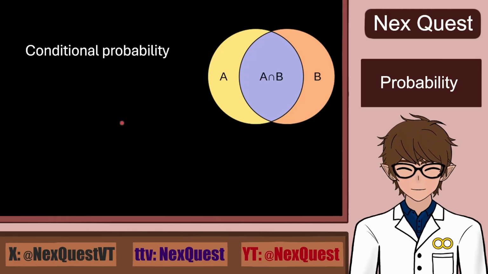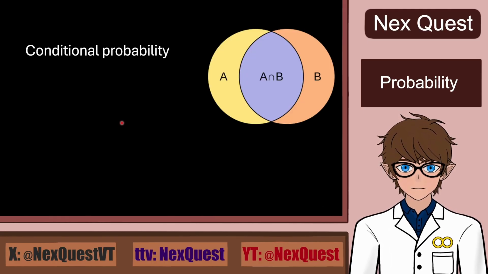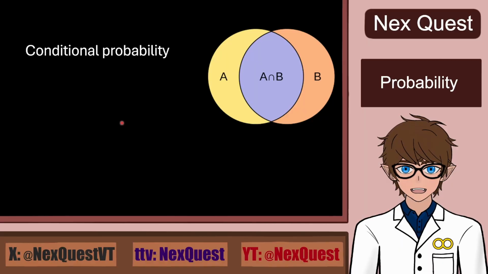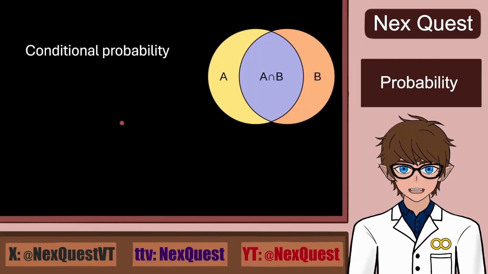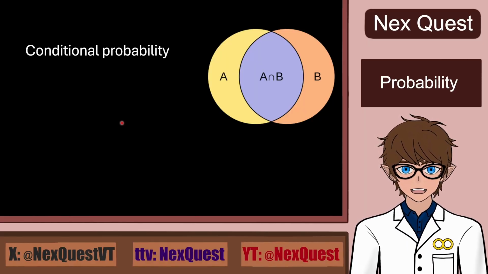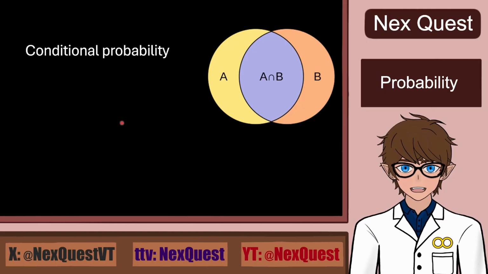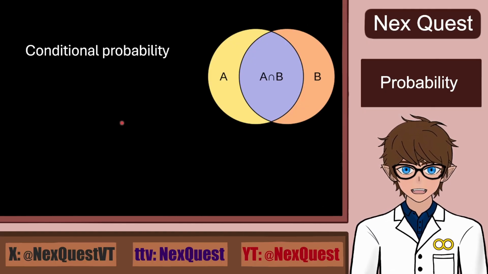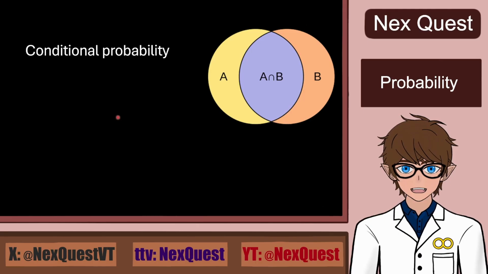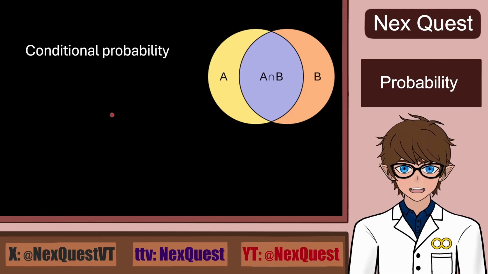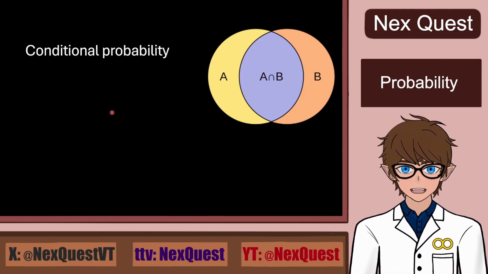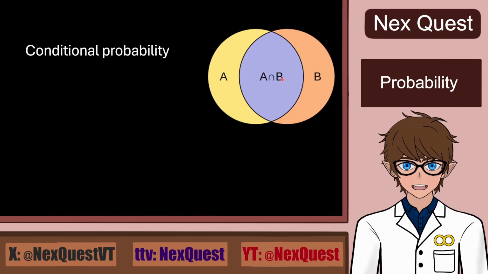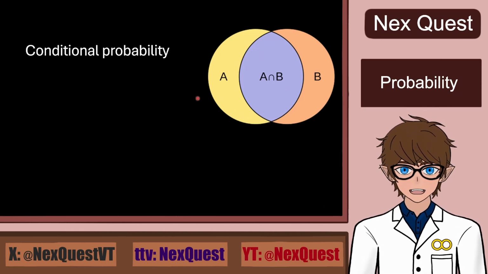Now, conditional probability is a measure of the probability of an event occurring given that another event, by assumption, presumption, assertion, or evidence, is already known to have occurred. Meaning, if we know that the event B has occurred, we are looking for the probability that the event A has also occurred, aka we're looking at the probability of the outcomes in the intersection and a changed sample space.